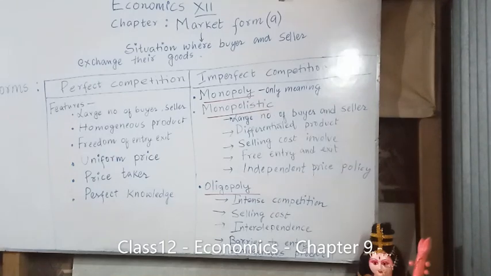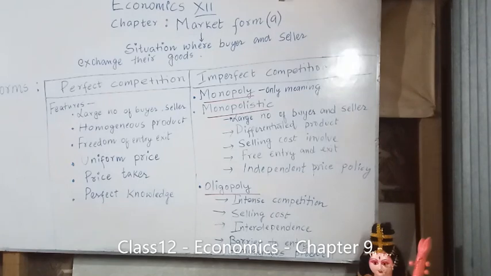In this chapter you have elaboration of the various forms of market, but in your syllabus you have only perfect competition and imperfect competition. Under imperfect competition you have monopoly, monopolistic, oligopoly, duopoly, monopsony. There are many, but you need to know only the elaboration of the monopolistic market and the oligopoly market. Clear? So before I start this chapter, you need to focus only on the points which are important for your board exam. Now let's start the chapter.